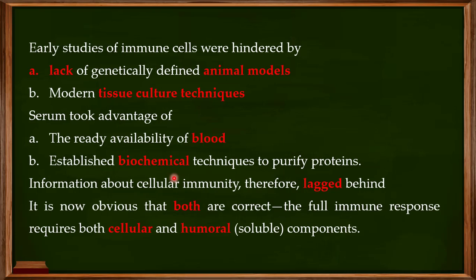Of course, now we know that both are correct. The humoral immunity and the cellular immunity, we require both of them for a full immune response against a particular pathogen. So how did the cell-mediated immunity surface then?